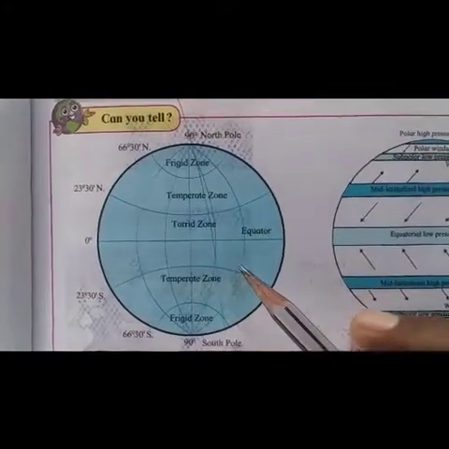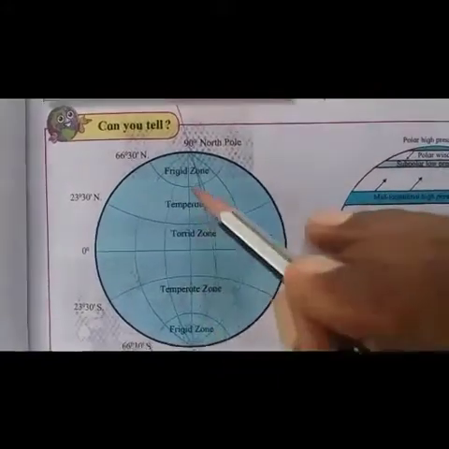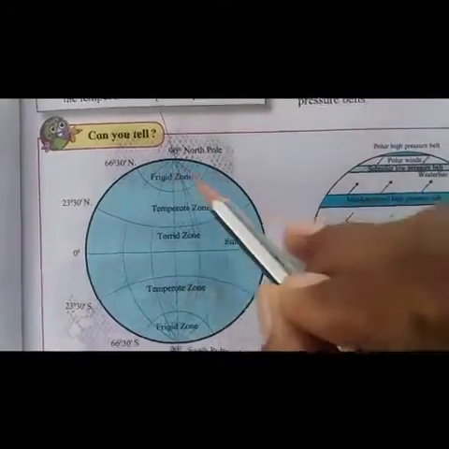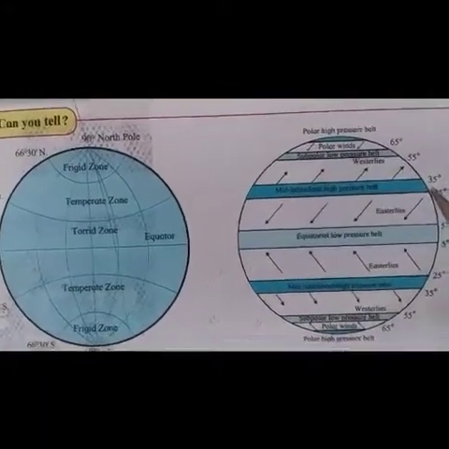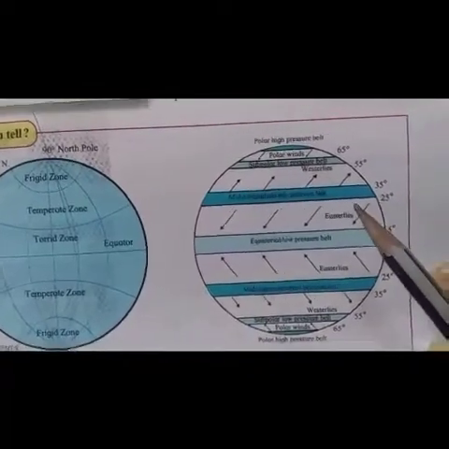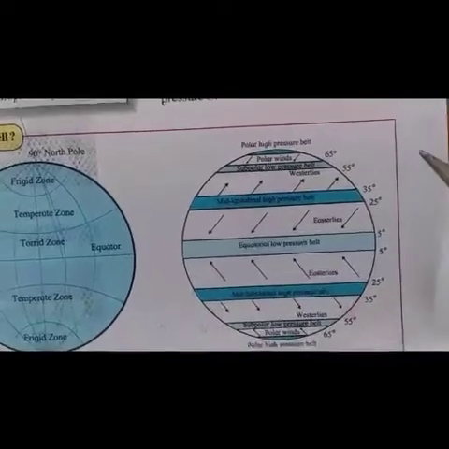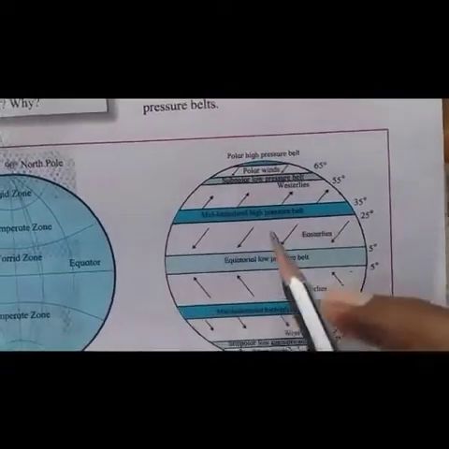The uneven distribution of sun rays forms thermal zones or temperature zones on the Earth's surface. The uneven distribution of temperature influences the horizontal distribution of air pressure too, like the vertical distribution of air pressure.